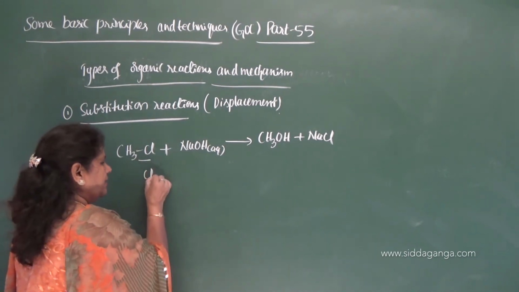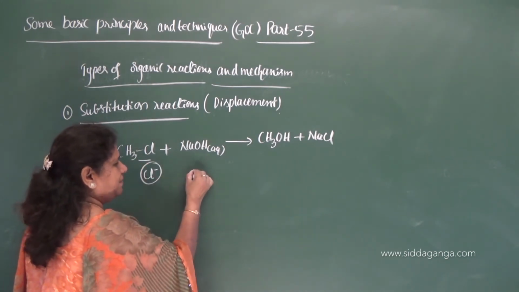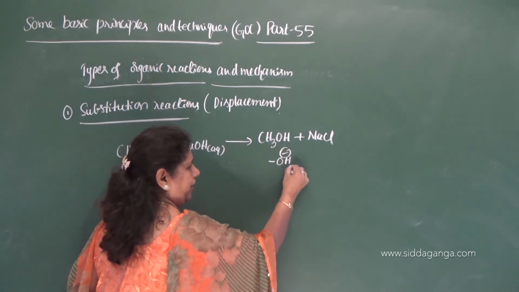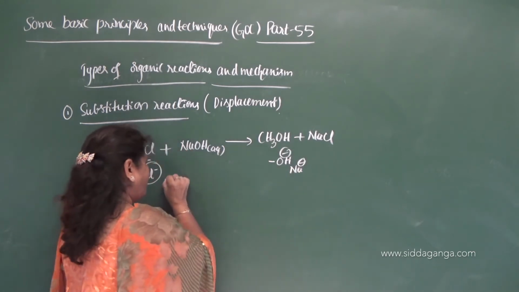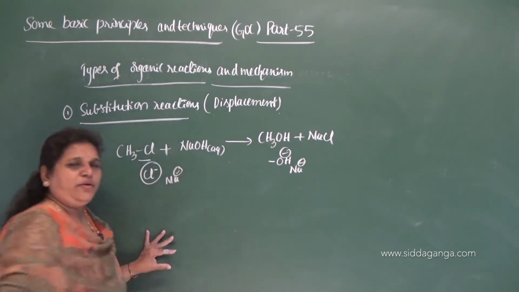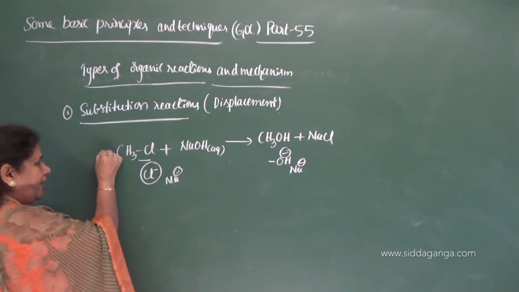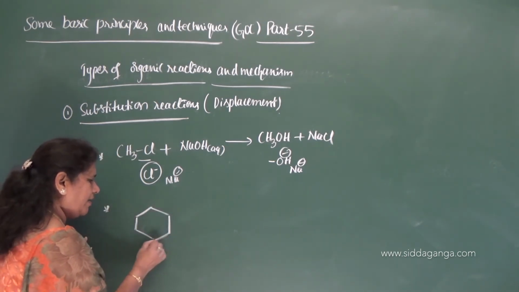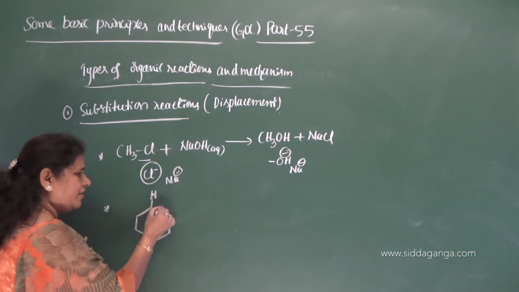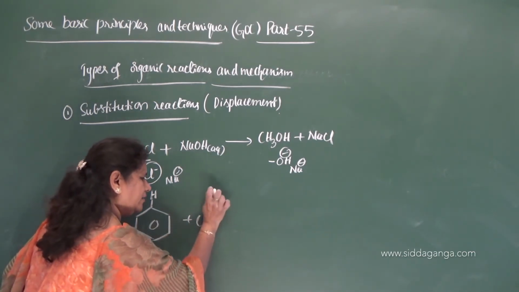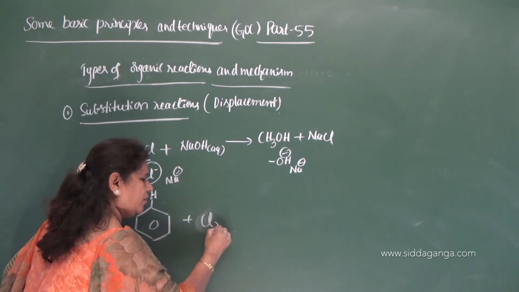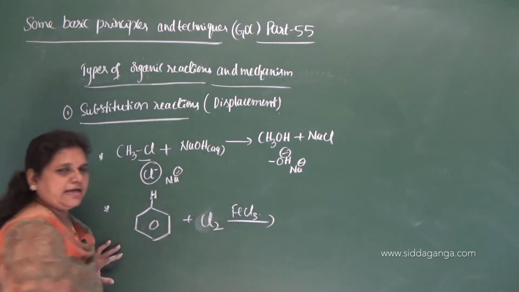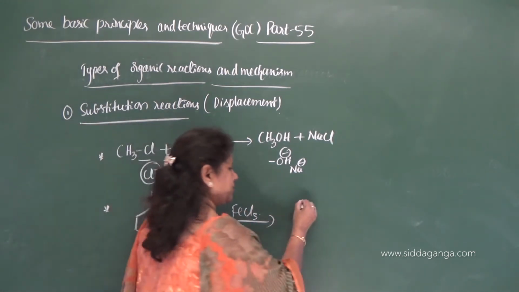In this case, Cl minus is replaced by OH minus, and this is nucleophile and this is also nucleophile. And let me give the second reaction here. See, in benzene, let me write one hydrogen here, and when it reacts with chlorine in the presence of ferric chloride as a catalyst, then what you get?